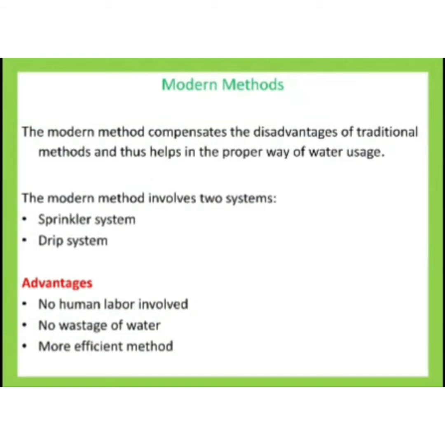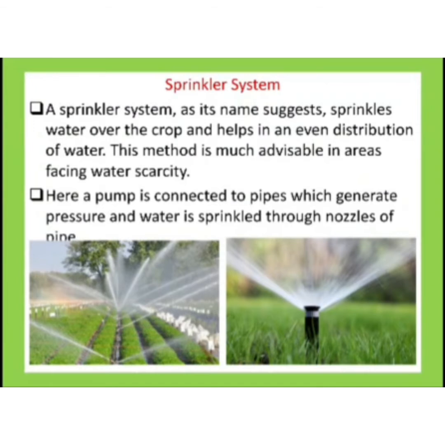First we are going to discuss the sprinkler system. What is a sprinkler system? As the word itself indicates, sprinkler system means sprinkling of water or spraying of water. As its name suggests, it sprinkles water over the crop and helps in an even distribution of water. One of the main drawbacks of the traditional method is that it causes uneven distribution of water. So the sprinkler system just overcame that. This method is much advisable in areas facing water scarcity. Both sprinkler system and drip system can mostly be used in areas where there is scarcity of water.